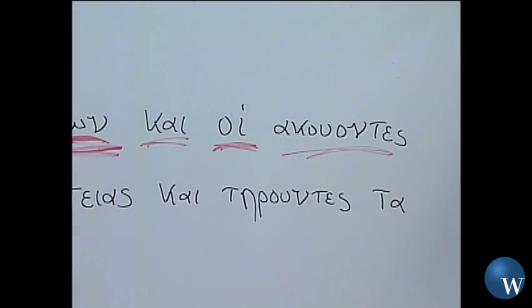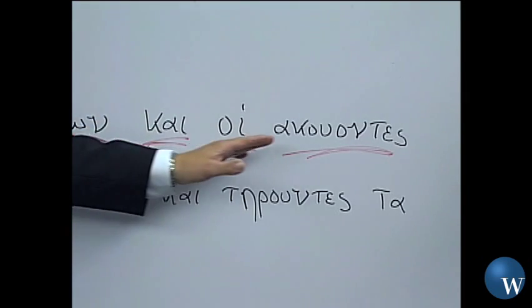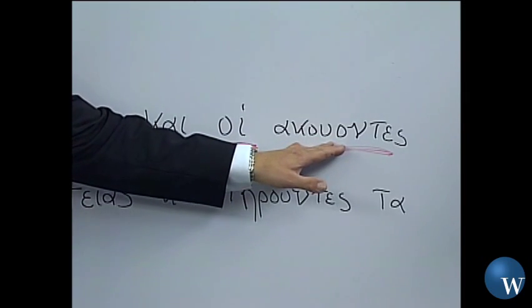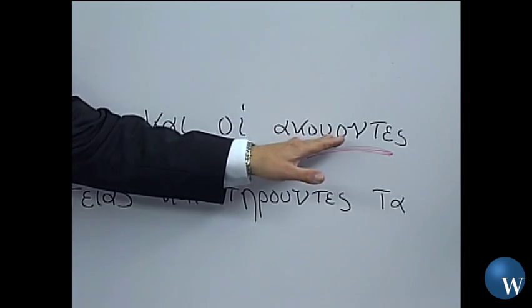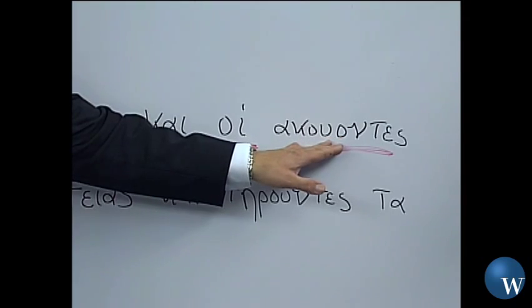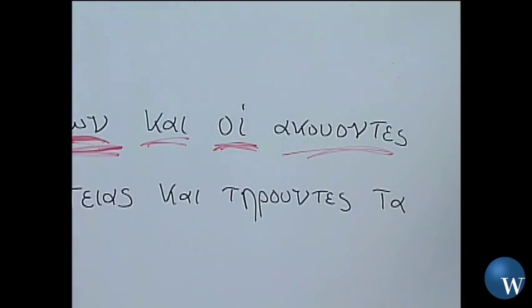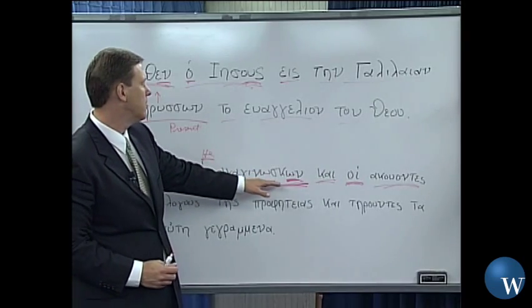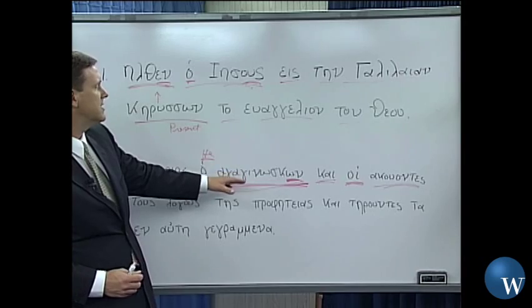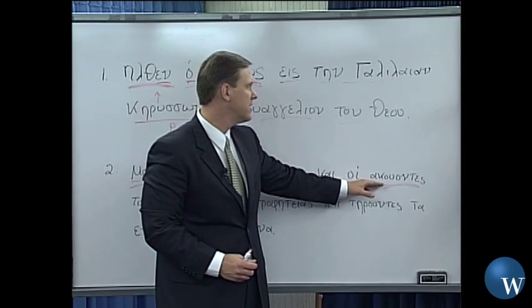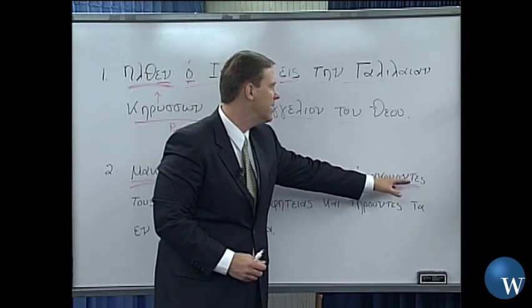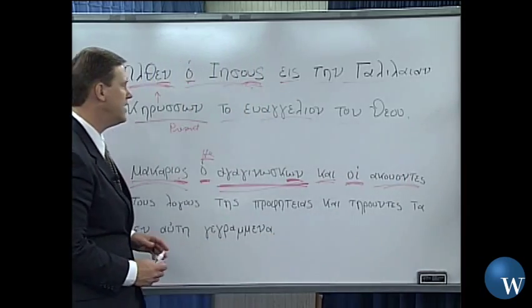Again, we have a present tense, but the emphasis here is upon the attributive use, an adjective being used like an adjective. Hearing, the hearing ones. So go back and read this again. Blessed is the one who reads, or he who reads, and the ones who hear is how we would probably translate that. Those who hear.